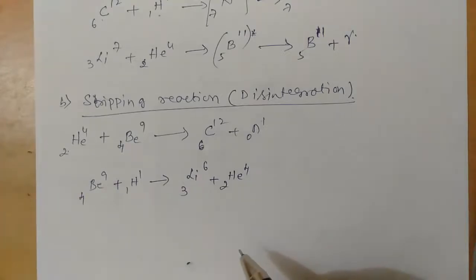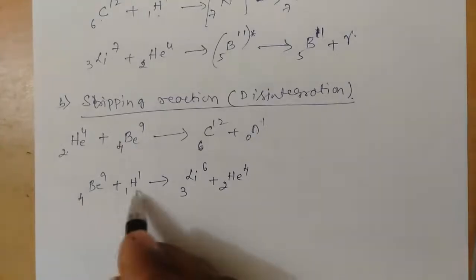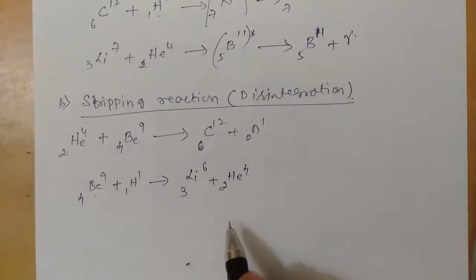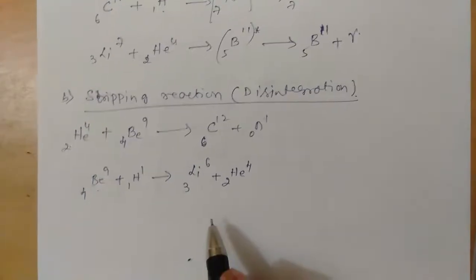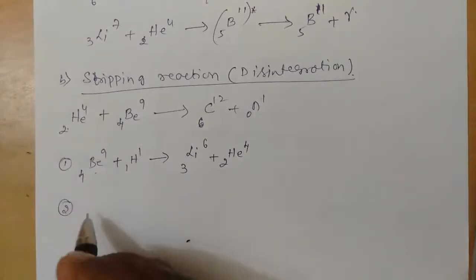So this is one type of stripping reaction or disintegration reaction, where the target nucleus will absorb the proton. That is one of the constituents. See, it has absorbed a proton but it has given out helium. So this is what we call proton disintegration, another type of stripping reaction. And another example of this stripping reaction is the deuteron.